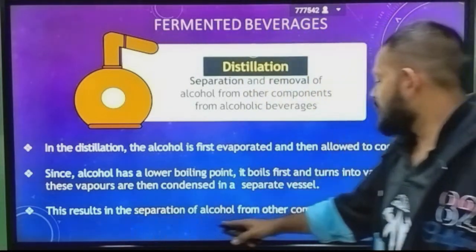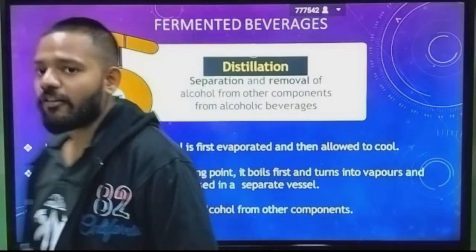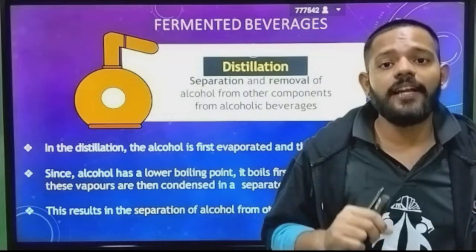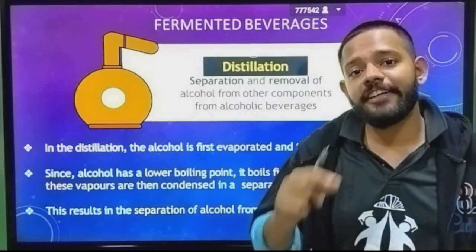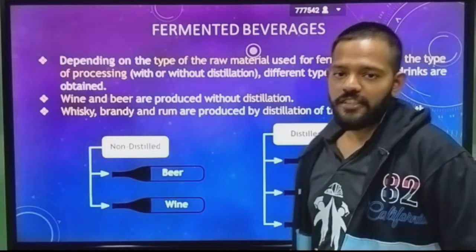This results in separation of alcohol from the raw material components that you do not want, which are thrown out, and the alcohol that you want is stored in different bottles and containers. That is the process of distillation.